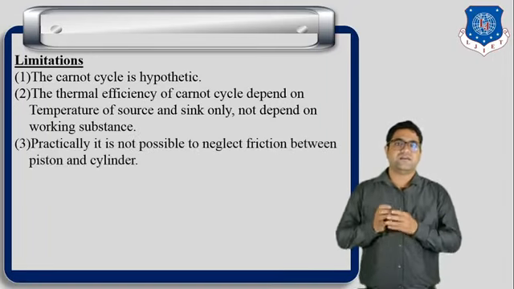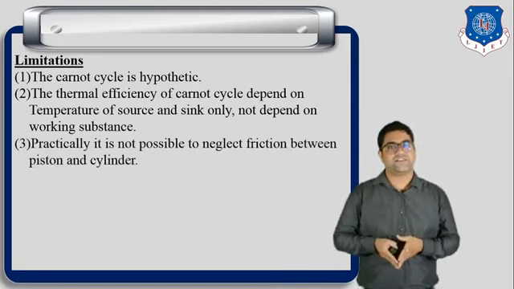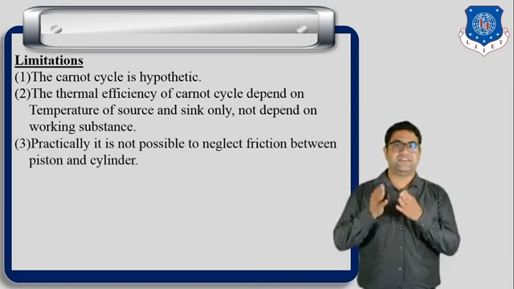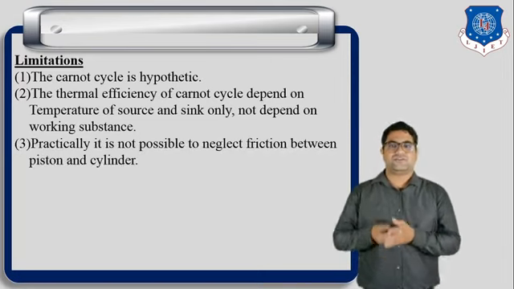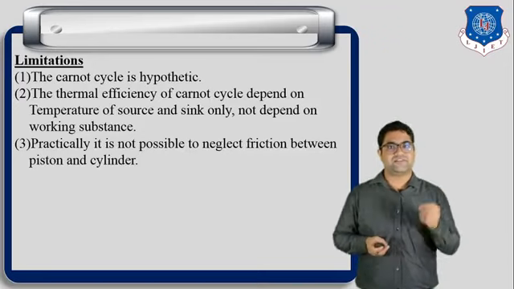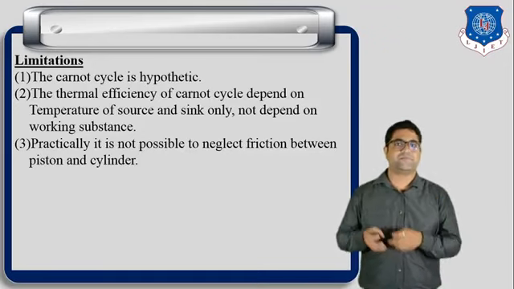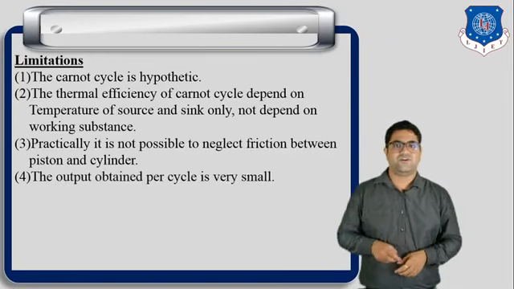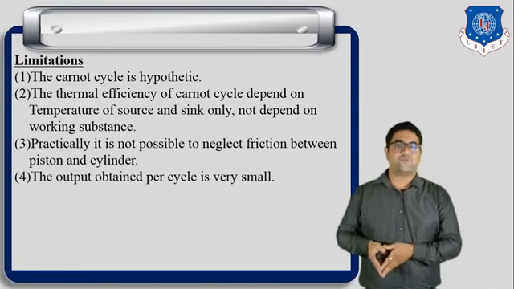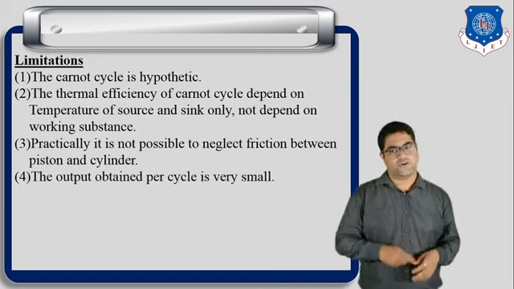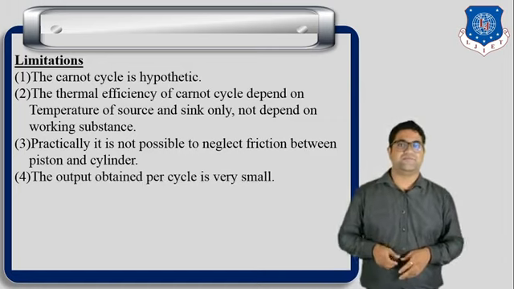Third, practically it is not possible to neglect the friction between the piston and cylinder. We have also discussed that this is assumed in the reversible process, but practically we cannot neglect the friction. And fourth, the output obtained per cycle is very small. So these are the limitations of the Carnot cycle. So this is all about the Carnot cycle. In the Carnot cycle we have discussed the assumptions, limitations and the efficiency.